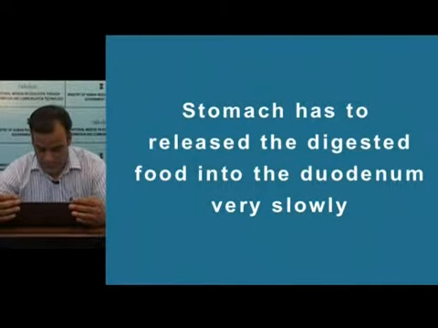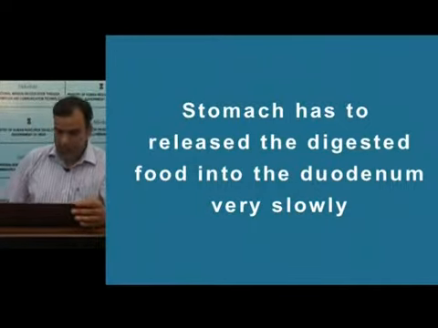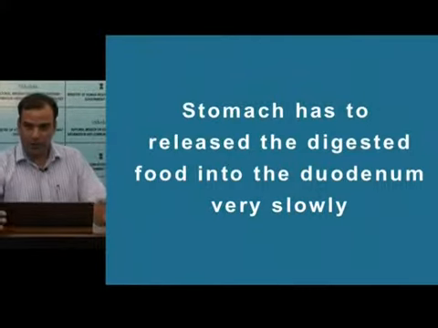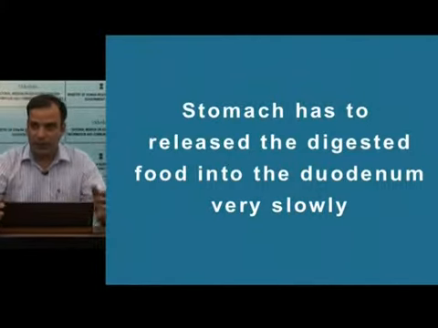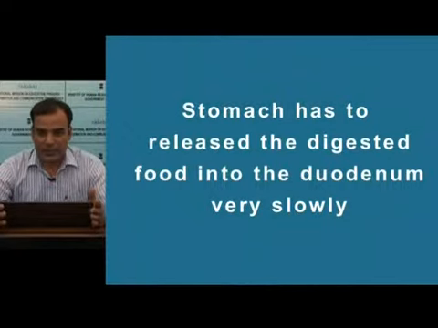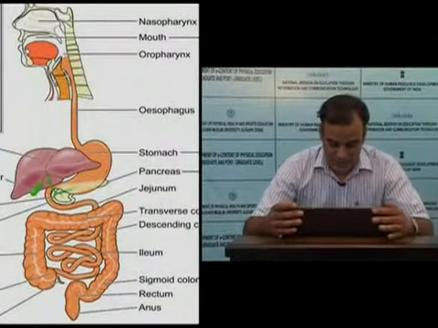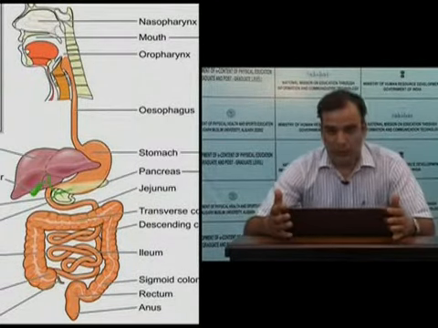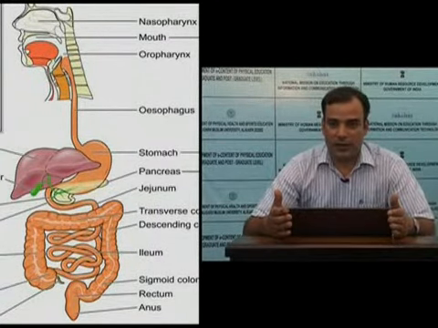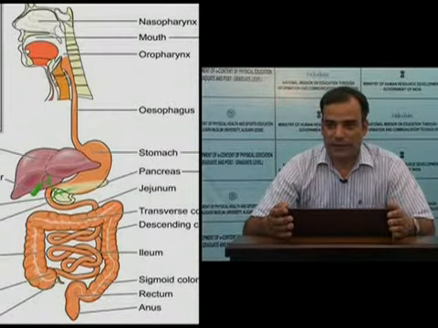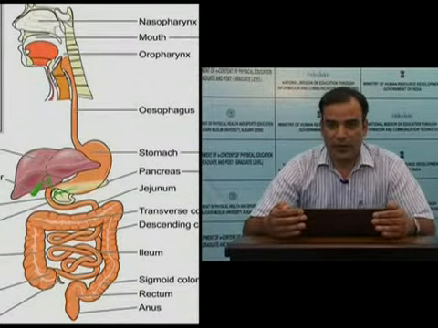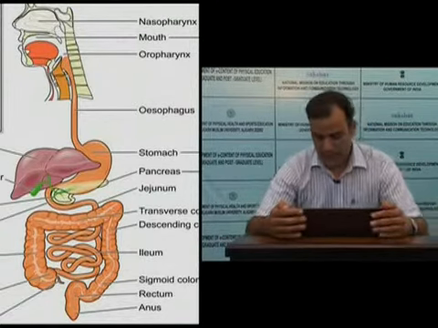proper absorption. Then in the small intestine, again there will be peristalsis and mixing movements. That is, both propulsive movements and mixing movements take place in the small intestine. The mixing movements of the small intestine are called segmentation contractions, and the propulsive movement here is called peristalsis.